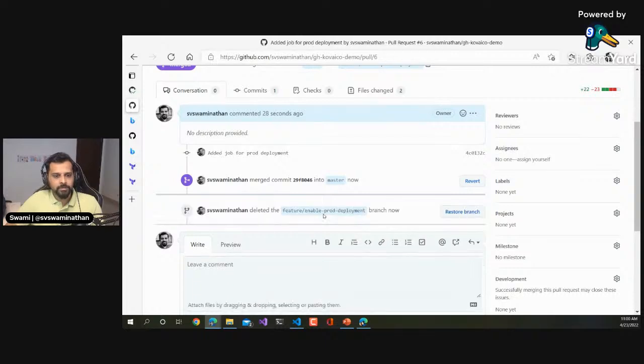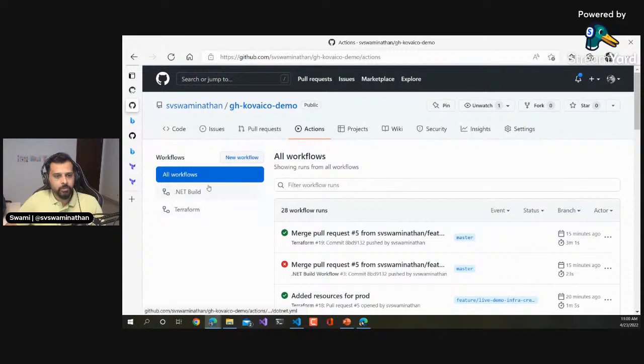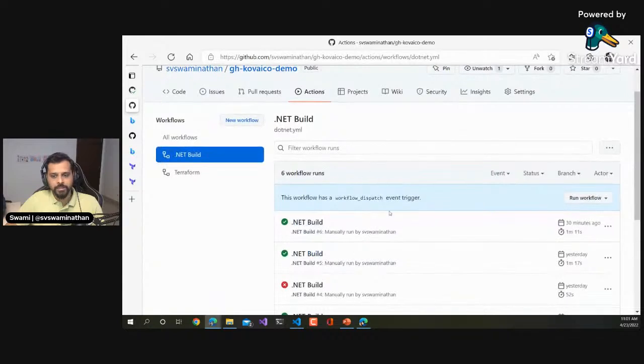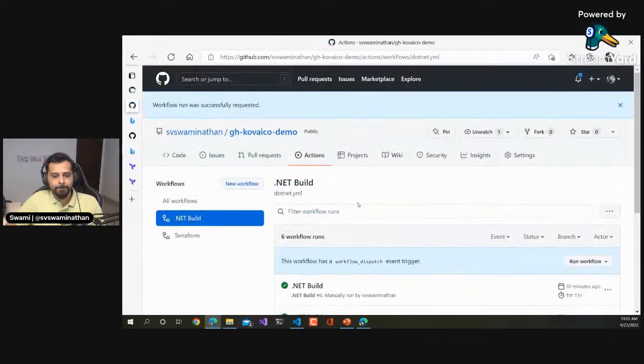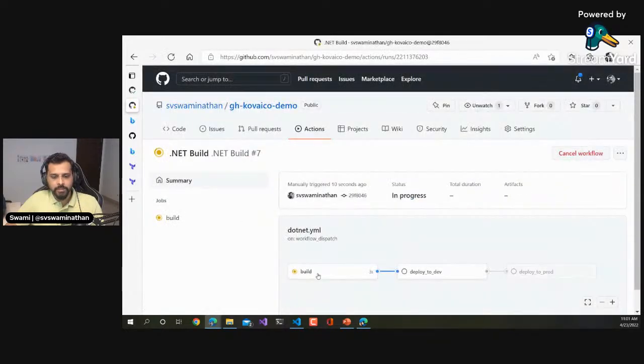Okay, delete branch. And now if we go into the actions also, the other one is deleted now, right? Because we kind of cleaned that up. And we are not running this for workflow file changes. So I will go ahead and run the workflow. So yeah, this runs. And now as you can see, the build happens, and then it goes to deploy to dev, and then it is going to deploy into production also, right?